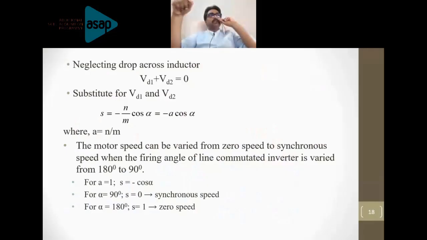Okay. So in the next slide, have you moved to next slide? Yeah. Okay. Fine. Now, as I mentioned, alpha will only be controlled to the value of 165 degree in order to have a smooth commutation. So we will see what happens when you apply 165 degree. When it is 180 degree, just go to the previous slide, slide 18.